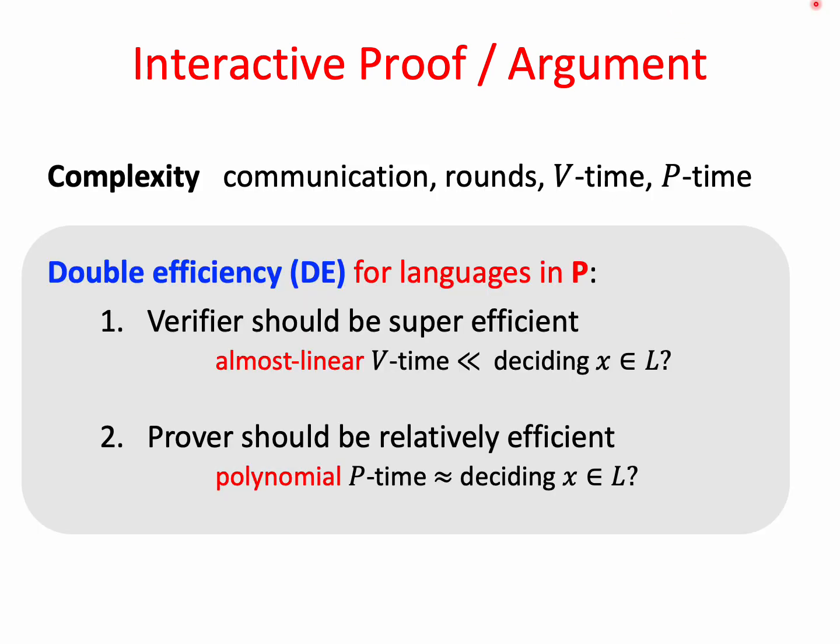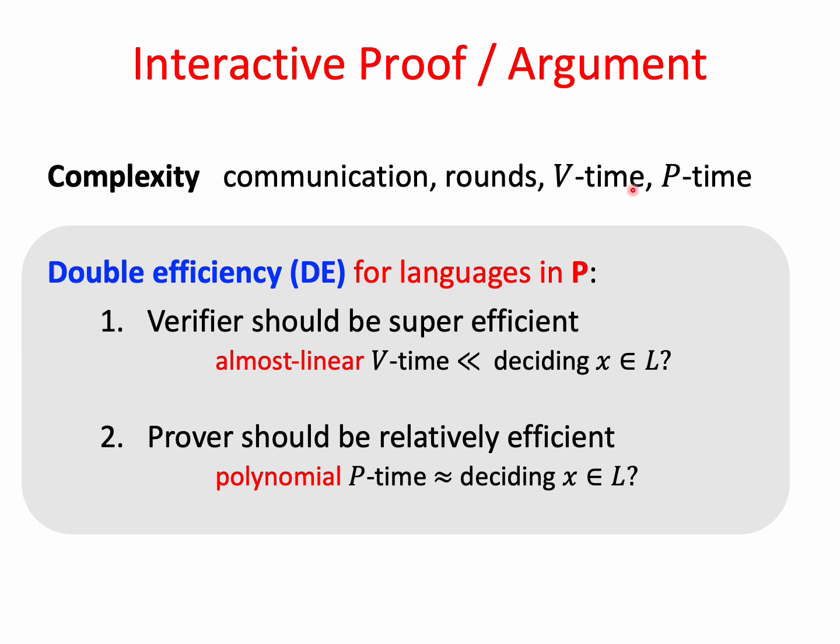Each protocol has 4 complexity measures. The first is the communication complexity, which means what is the overall number of bits exchanged during the interaction. The second is the round complexity, how many rounds of communication did the protocol have. Notice that each round is 2 messages.